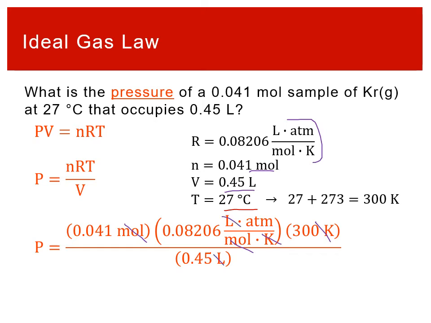So that's why we always want to make sure that our values are in the correct units, right? Pressure needs to be in atmospheres, liters, whatever, to make sure it comes out with what we would expect. If we then enumerate everything, we get that the pressure is 2.2 atmospheres, right? If we plug in everything else, we can determine that the pressure is 2.2 atmospheres.